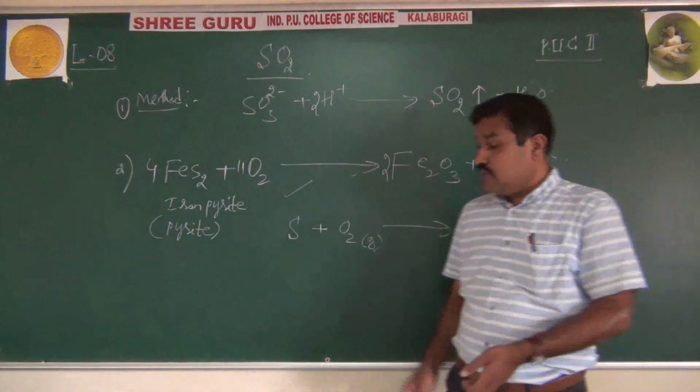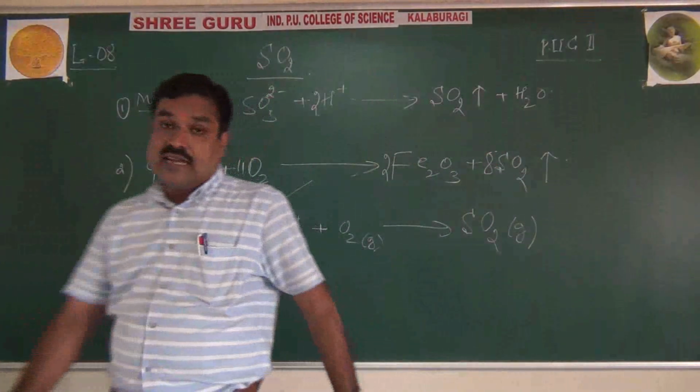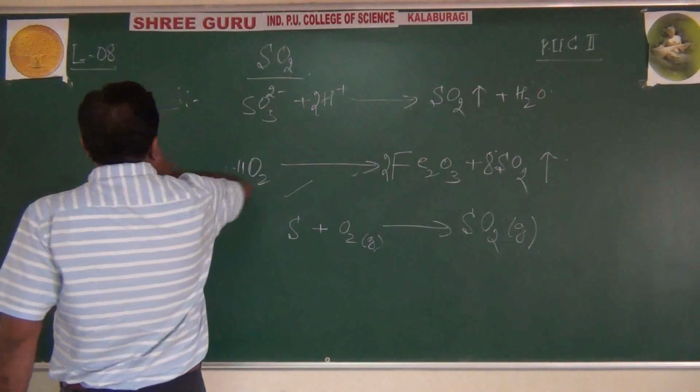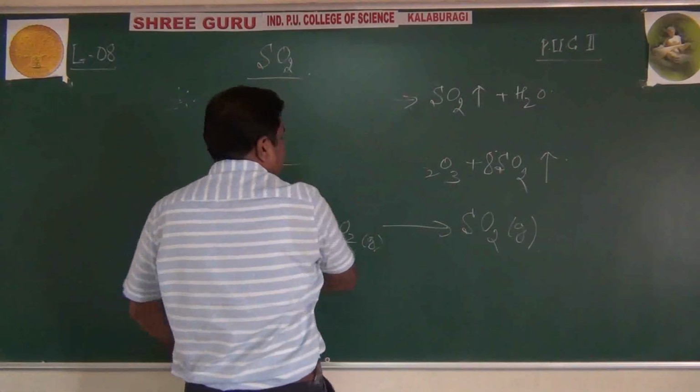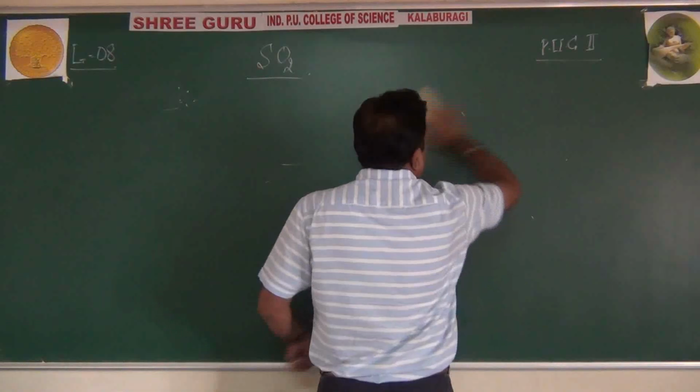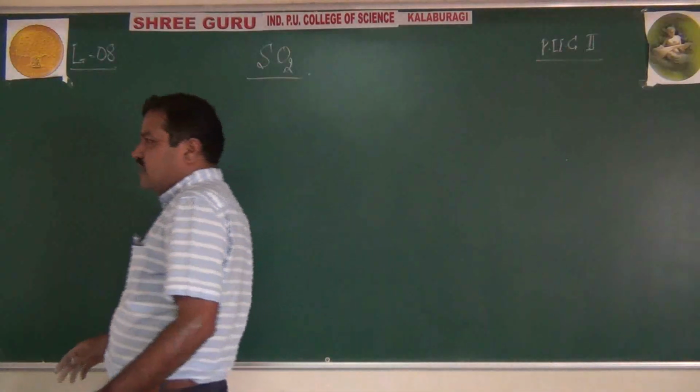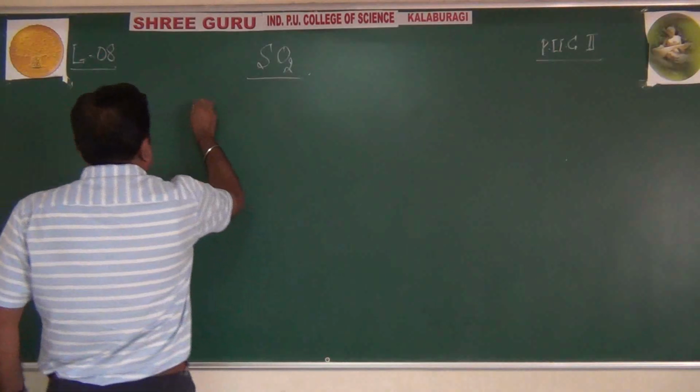Now this sulfur dioxide is highly acidic in nature, highly water soluble, forming dense acid fumes when dissolved in water, and has an irritating action on the eyes.